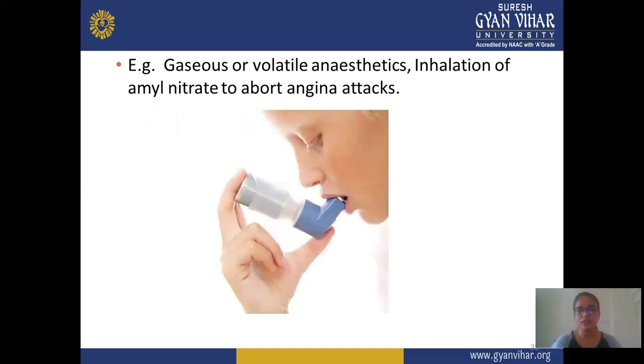Examples: gaseous or volatile anesthetics, and inhalation of amyl nitrite to abort an angina attack. This route is mainly used for asthmatic patients or in certain emergencies, such as during an angina attack.